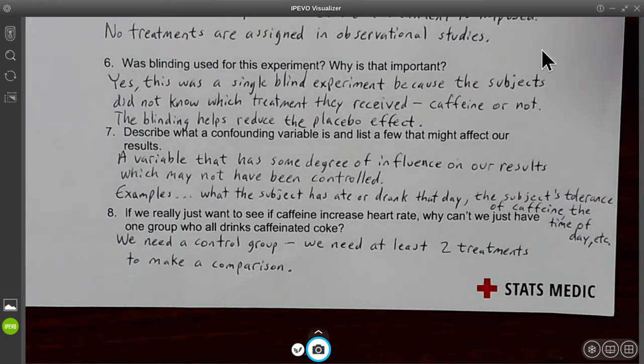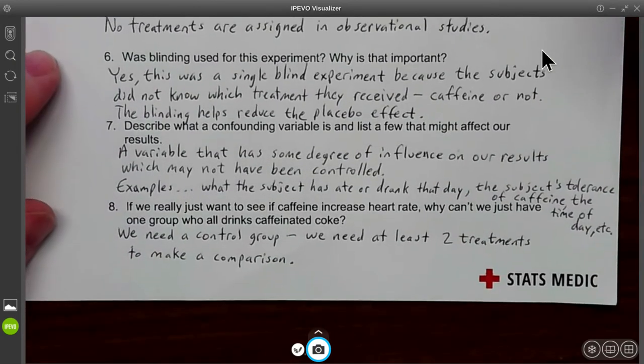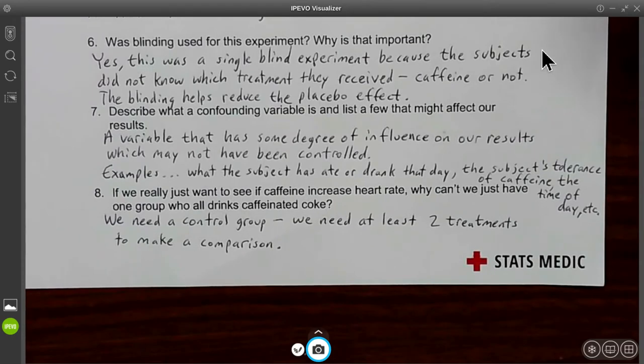Number 7, describe what a confounding variable is and list a few that might occur and affect our results in this situation. A variable that has some degree of influence on our results, which may not have been controlled, is called a confounding variable.